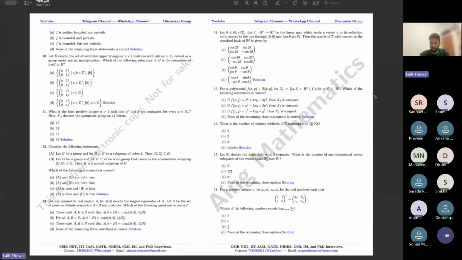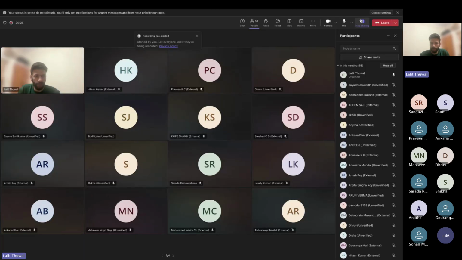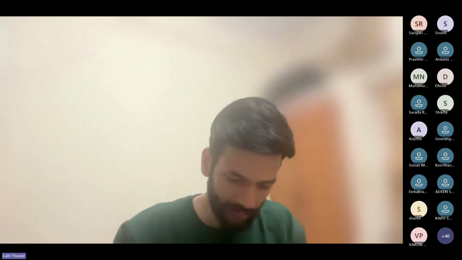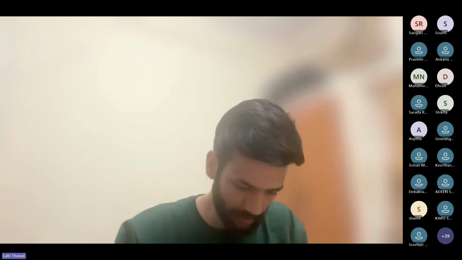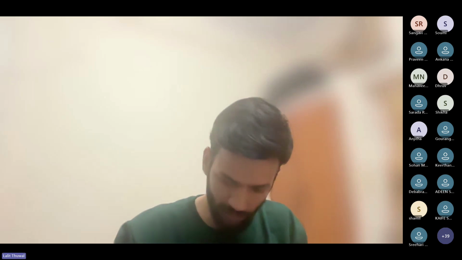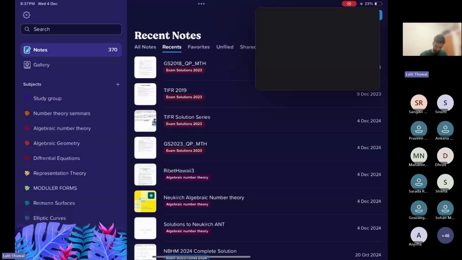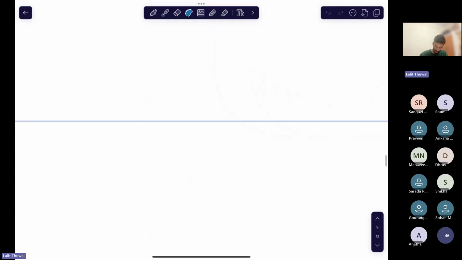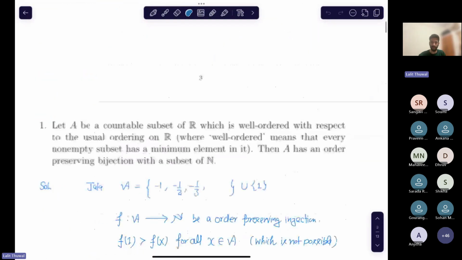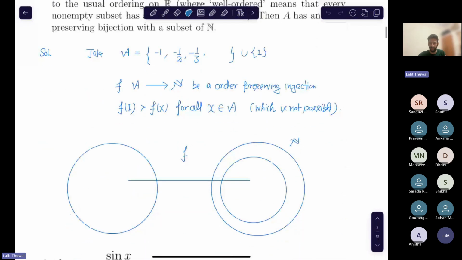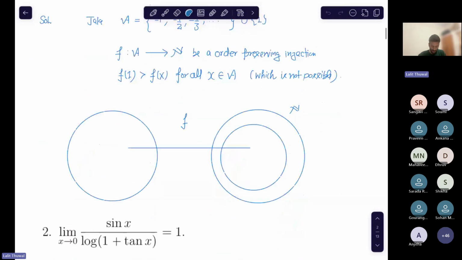Let me show them to you. For that I have to present the screen of my iPad. Give me 1 minute. I have handwritten solutions like this. You can see that this is the TIFR 2018 solution, for example, but I would be solving this exam today.